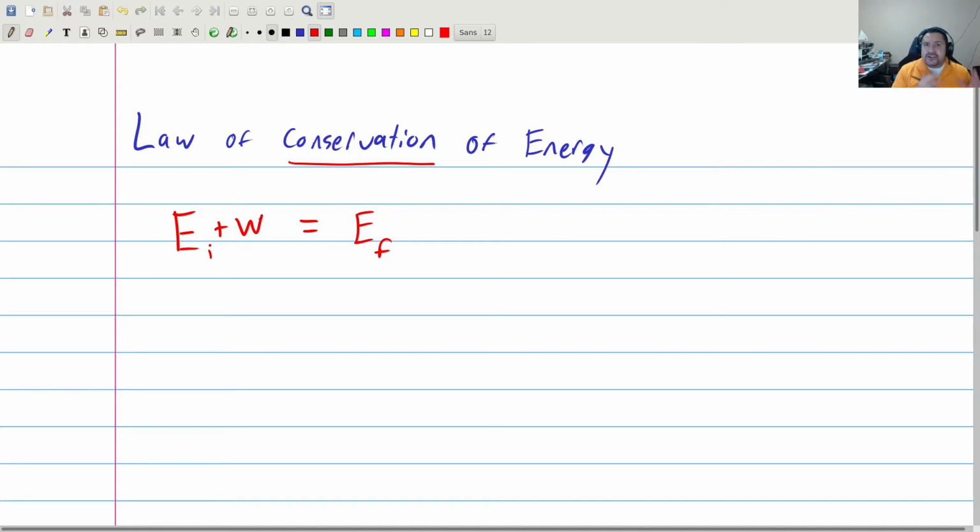So whatever energy you start with, plus any work, and remember, work is a change in energy. So if we start with this energy, we have this much change, that's energy flowing either into or out of the system in the form of work. Then we have a final amount of energy. So for instance, if I had a system that started with 10 joules of energy, we put 2 joules into it, we'd better have 12 joules of energy at the end.